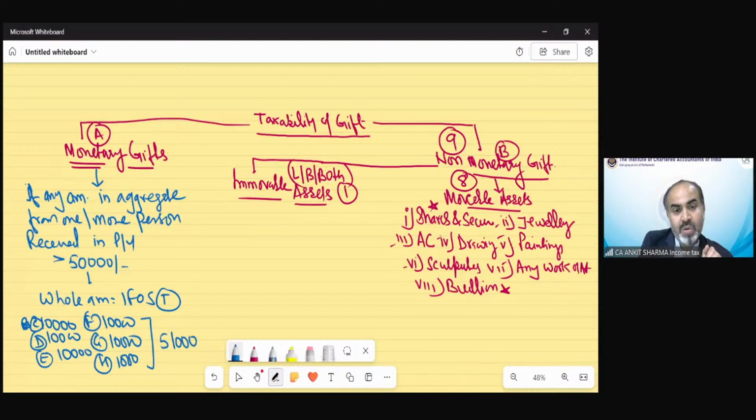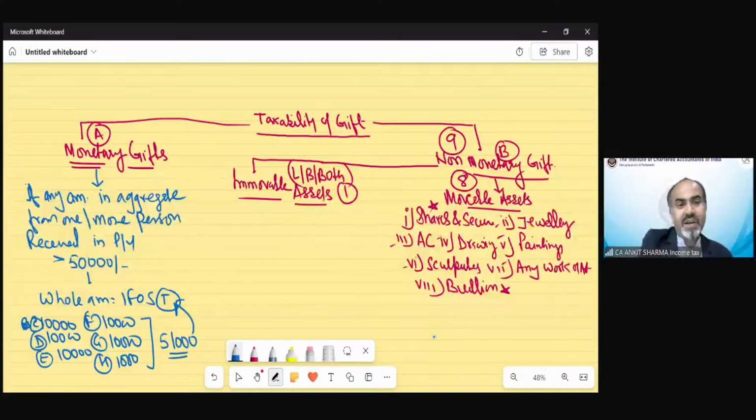Because the amount has exceeded 50,000, the full 51,000 would be treated as income from other sources. And suppose if nothing has been received from Mr. H, the total amount would be up to 50,000. Then nothing is going to be taxed under income from other sources.